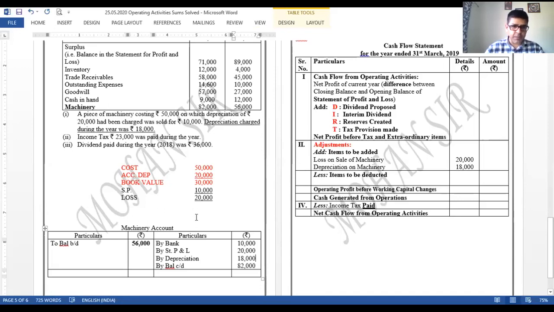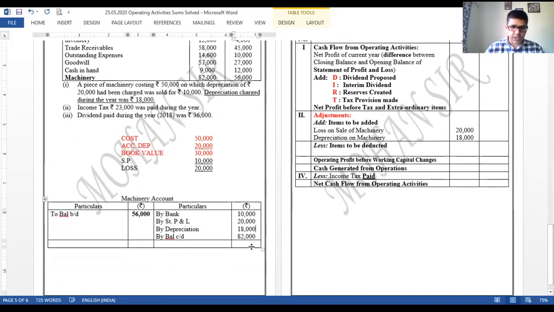Okay, now let us close machine account. When you close machine account, there will be some difference. 1,30,000. Right? Let us place over here 1,30,000. 1,30,000 में से 56 चला जाएगा, तो it will be 74. ठीक है, 74. So this shows the purchase of machinery to bank.